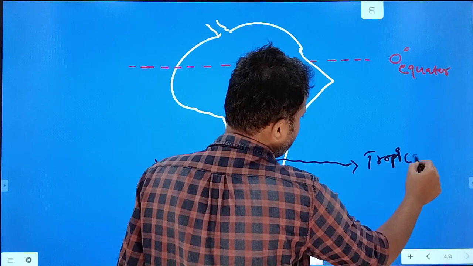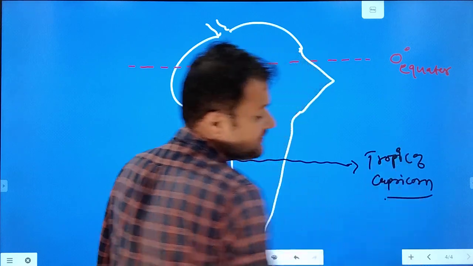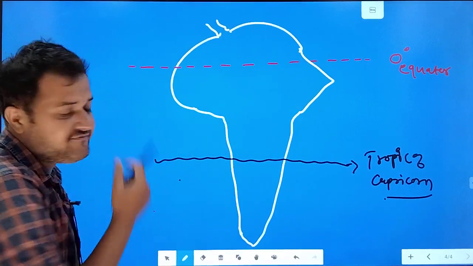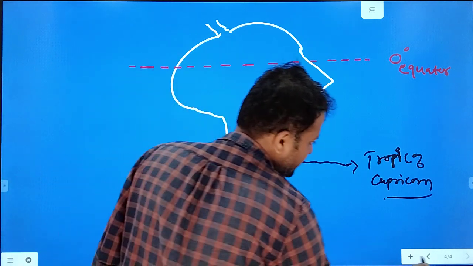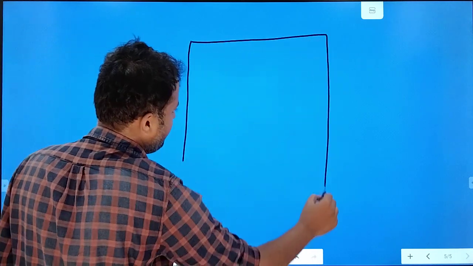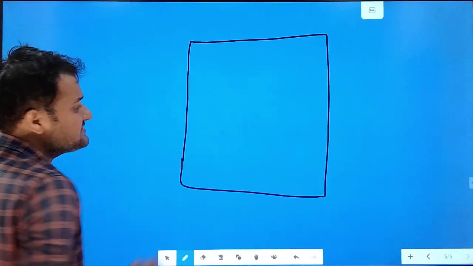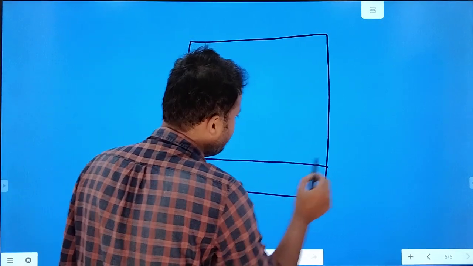Tropic of Capricorn, right? So what we generally find is there is a trend. You must remember this trend, right? Let me give you one trend of the world climate. This is given in G.C. Leong's book. You can refer to this trend from that book.